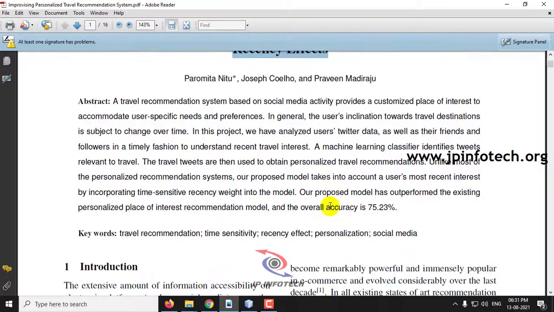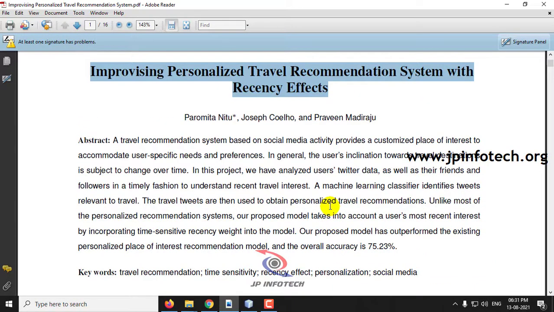Basically in this project the authors have proposed a new concept of recommending the travel destinations of an individual user, which is a personalized one. Personalized means it should change according to the user. For example, if I am a user, it should recommend places according to me, and if another user is there, it should not recommend the same thing for me. So this is a personalized recommendation system.